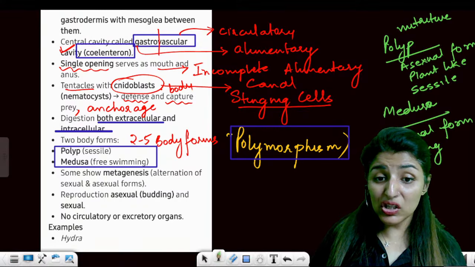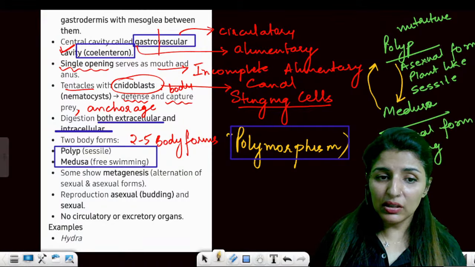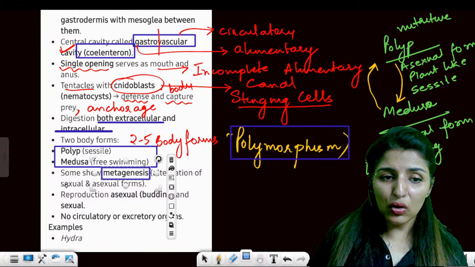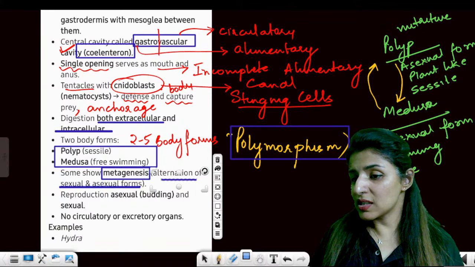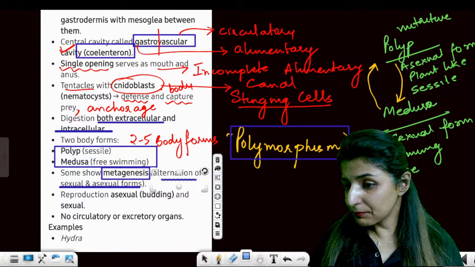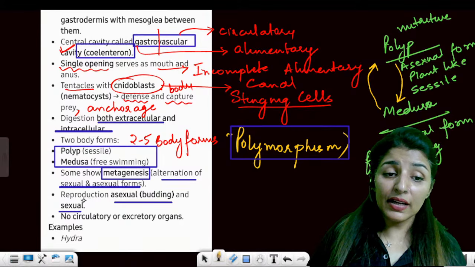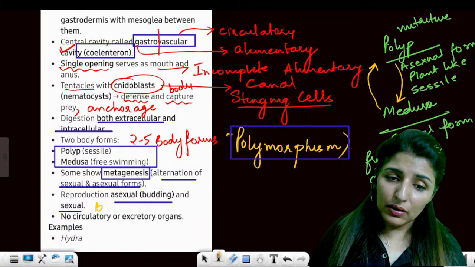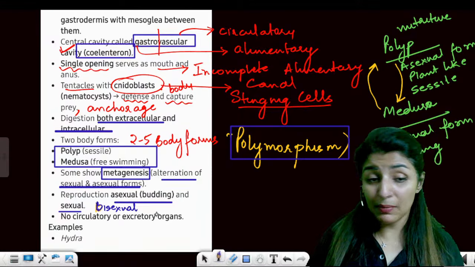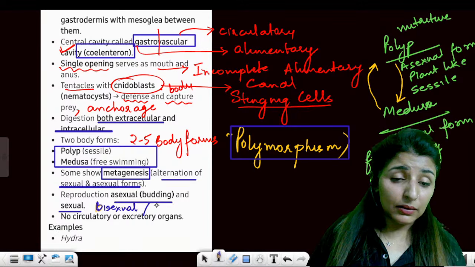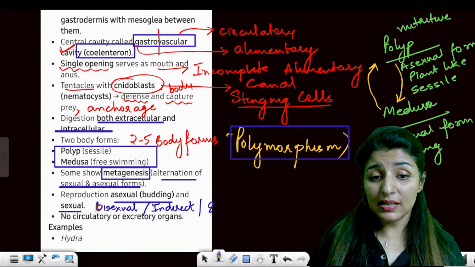Now, one form can change into the other. Medusa can change into polyp. Polyp can change into medusa. This is known as metagenesis. So the sexual and asexual forms alternate with each other. Are these all points clear? Then reproduction will be asexual through budding and sexual also. And these organisms are bisexual, means hermaphrodite. Sexes are not separate, they're present in the same body. Then they also show indirect development, and fertilization is external.